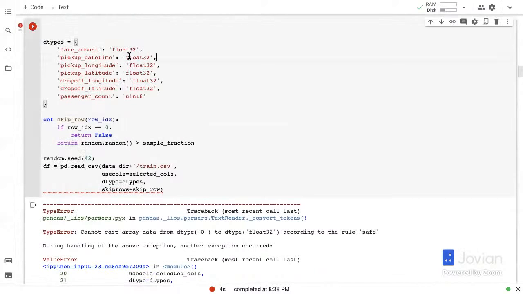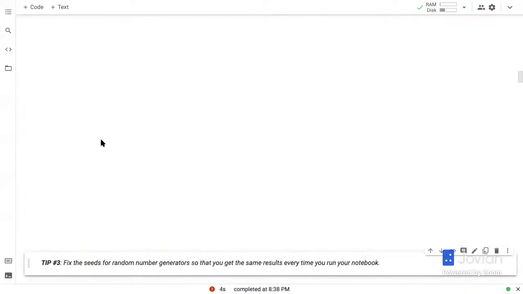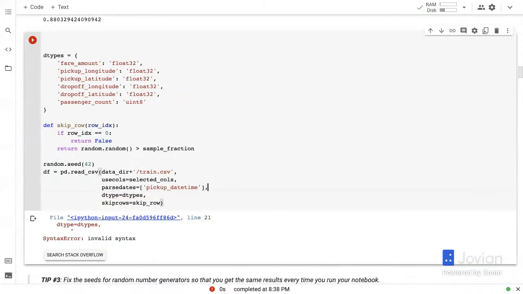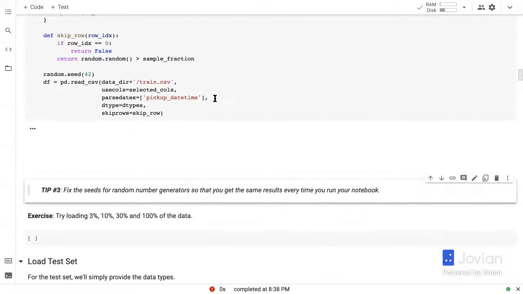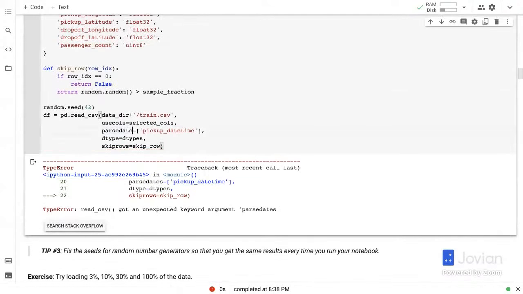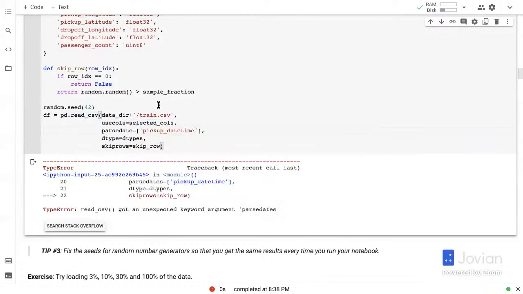Okay, sorry, this is not a date time. Of course, we also need to provide parse. We also need to provide a list of date time separately. Yeah, so let me run that and then we'll talk about this. So I encourage you to learn more about random number seeds. Let's see, where is parse underscore dates? There we go.